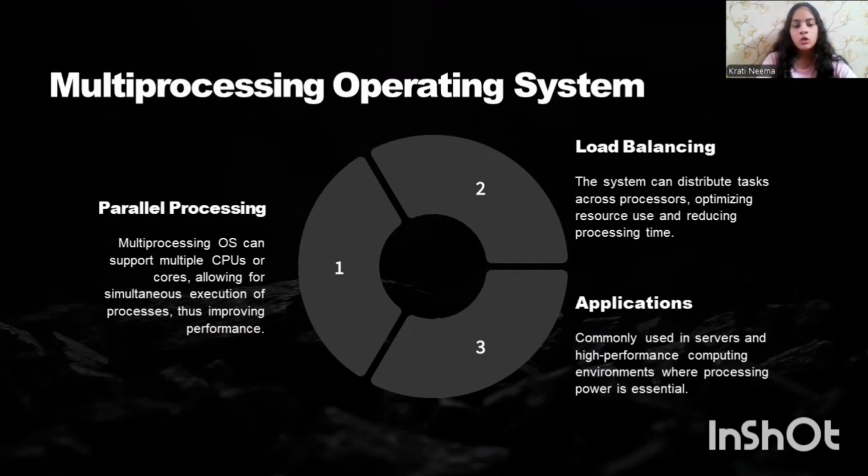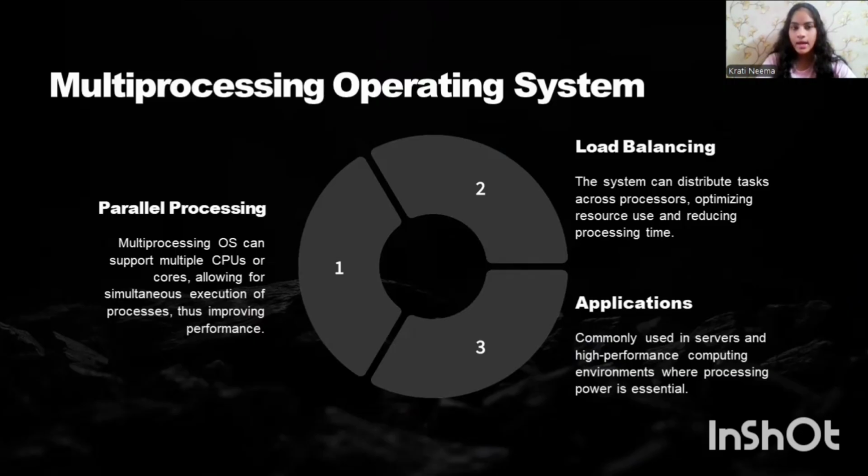An example of this is your modern computer or desktop with a multi-core CPU like dual core, quad core or octa core, which runs on a multiprocessing OS. Even servers and high-end workstations use it. Advantages of this OS are that it provides fast performance, multiple tasks can run simultaneously, and it is great for multitasking and heavy applications like video editing, gaming and programming. Disadvantages are more expensive hardware, and it is complex to manage and program.